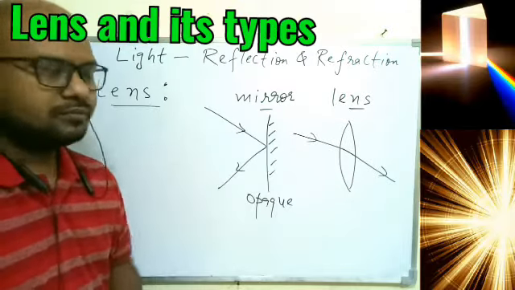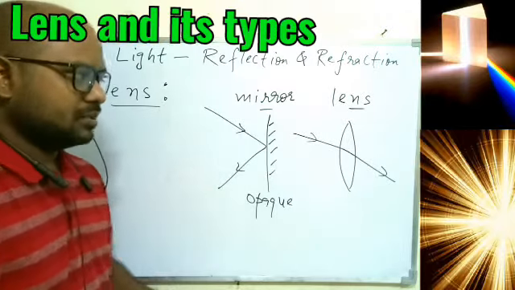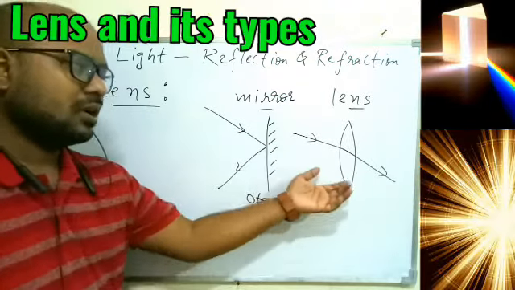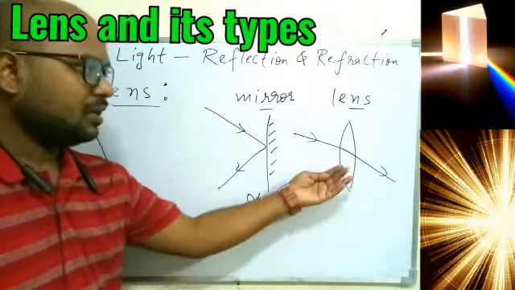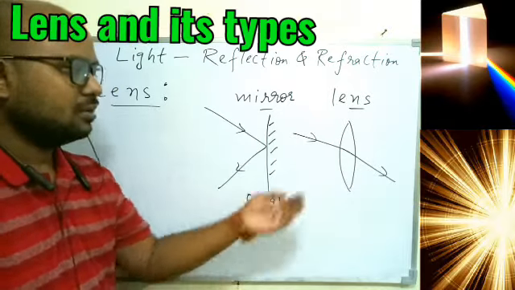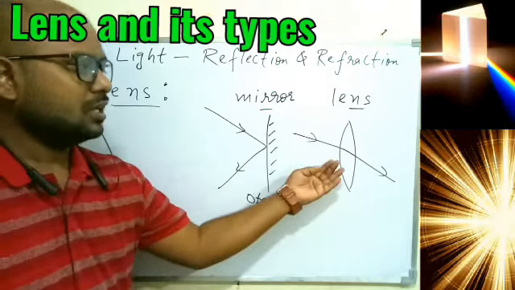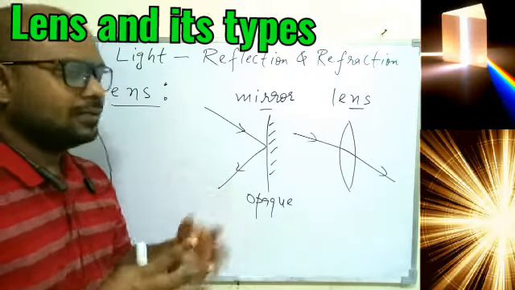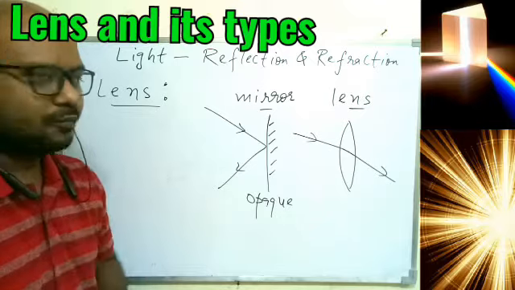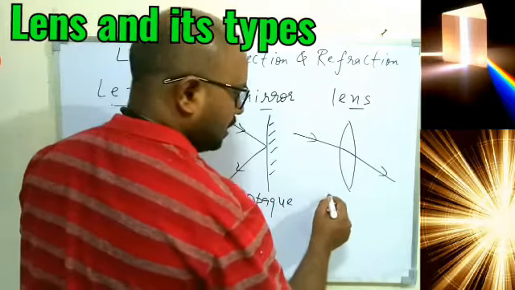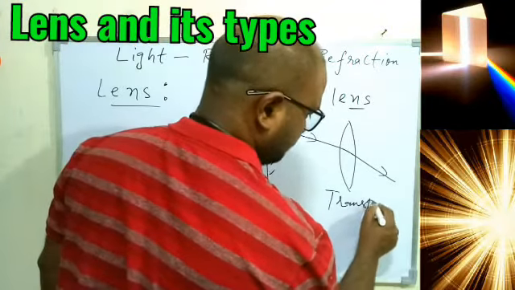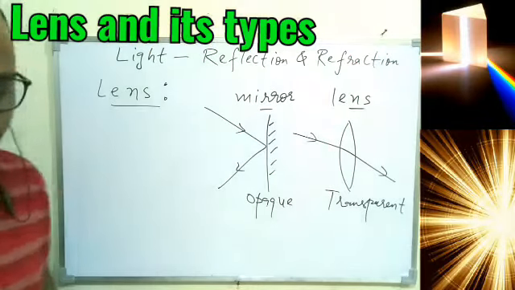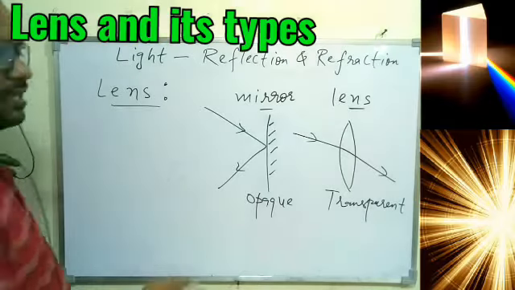And lens is a transparent medium through which the ray of light will actually pass, but when the light passes, it will not pass straight away. The bending of light will take place because the glass will have a different optical density as compared to the first medium. So overall, based on the refraction done by the lens, we can also get images of different nature, and that is what we are going to learn now. So the basic difference you find is that this is opaque and this is transparent. That is the very first difference we have between the mirror and the lens.